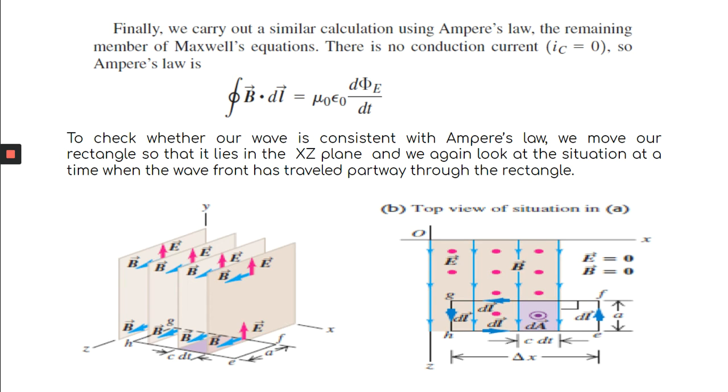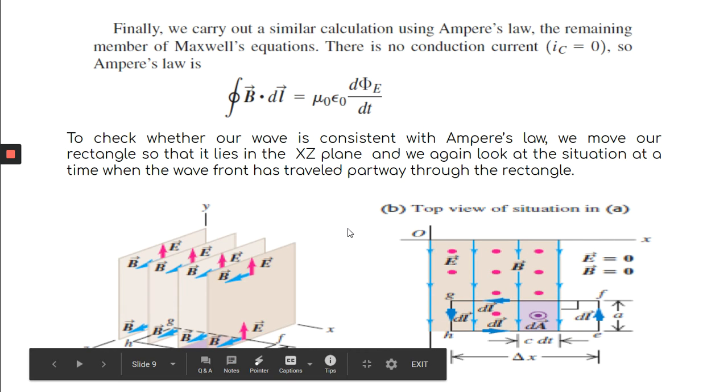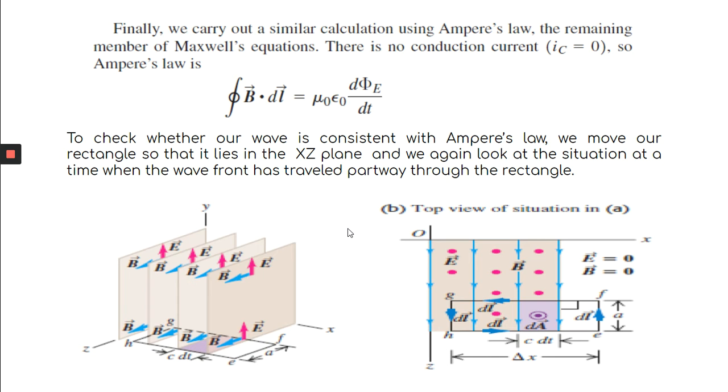Now, like the previous case, let us find the integration of B dot dl, just as we found the integration of E dot dl. So this is your path. We are taking the integration along the rectangle EFGH. I have given the same names, but just imagine it is in the XZ plane.